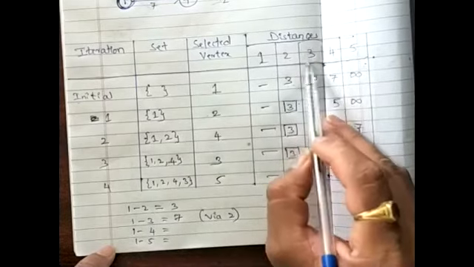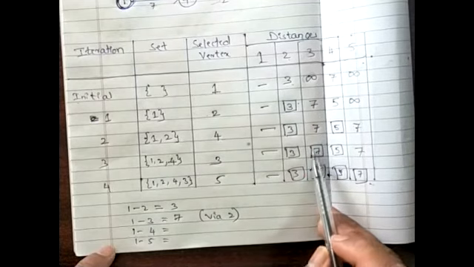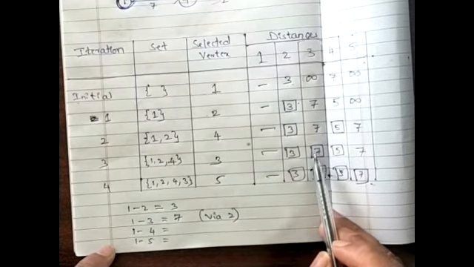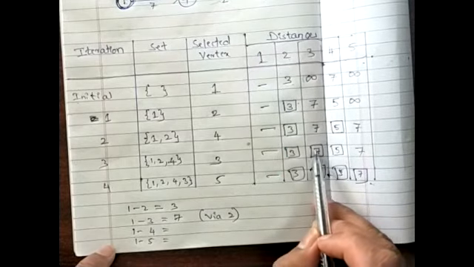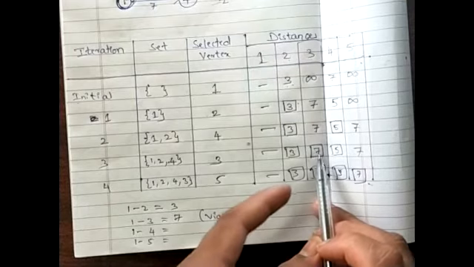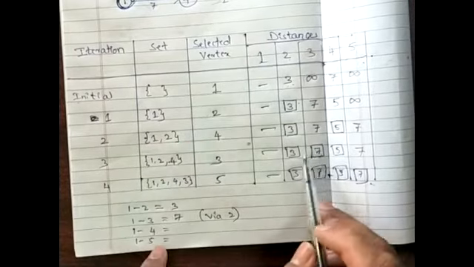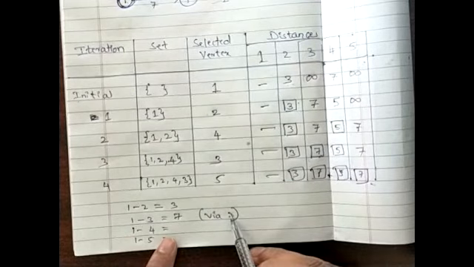In column 3, I get the value 7, which I have highlighted. That means from 1 to 3 I can reach. How? The previously selected vertex. What was the previously selected vertex? That is 2. So 1 to 3 is 7, and that is via 2. Understood this one?